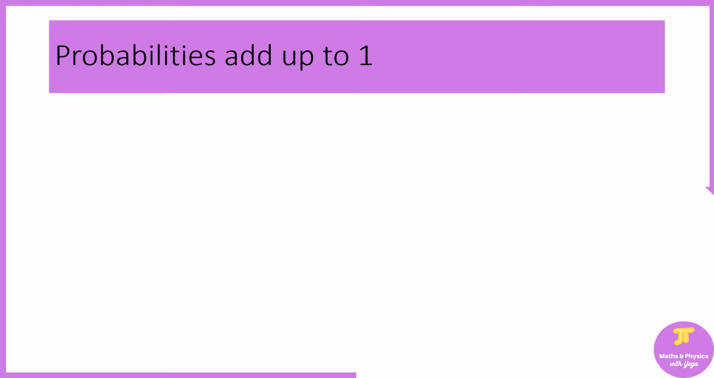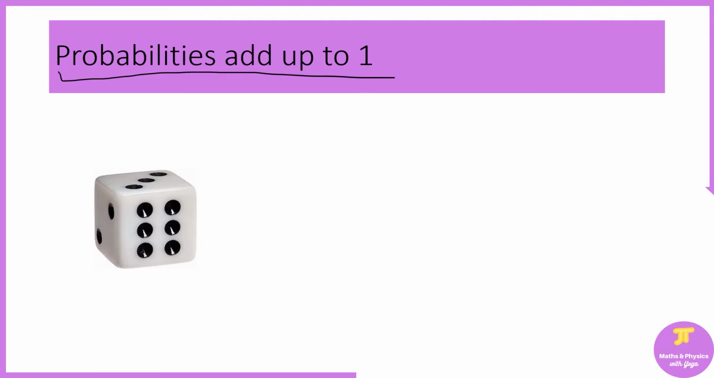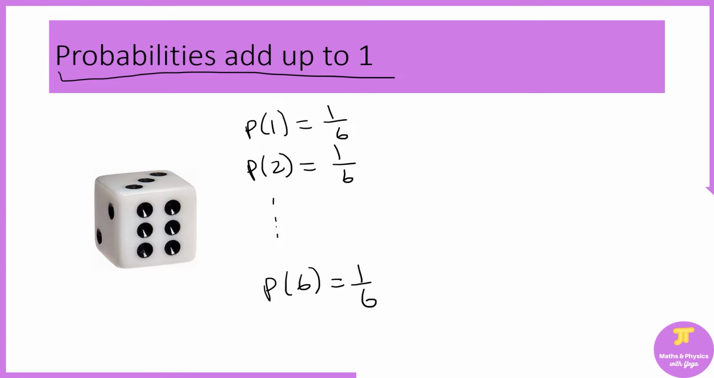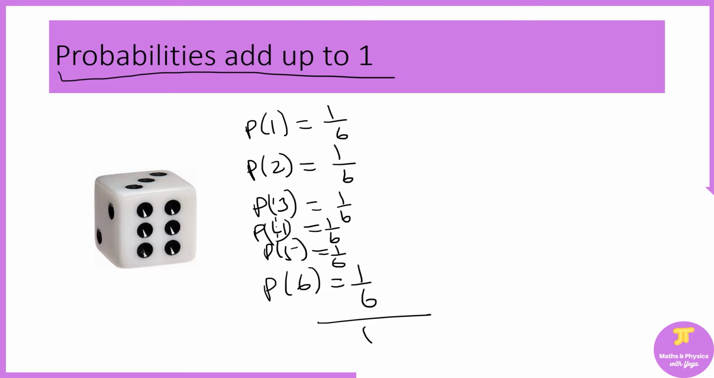One of the facts about mutually exclusive events is that probabilities add up to 1. If you look at the dice example, what's the probability of getting a 1? 1 over 6. What's the probability of getting 2? 1 over 6. And the probability of getting 6 is 1 over 6. Getting 1, 2, 3, 4, 5, 6, these are mutually exclusive events. You cannot have two or more of these events happening at the same time. So if you add all the probabilities, it's going to be 1, right?